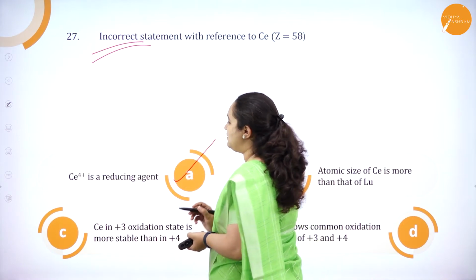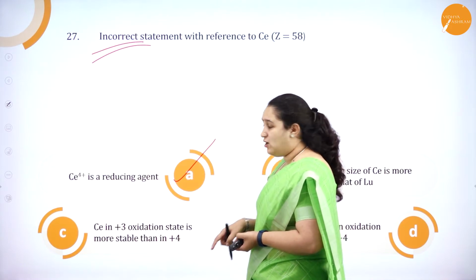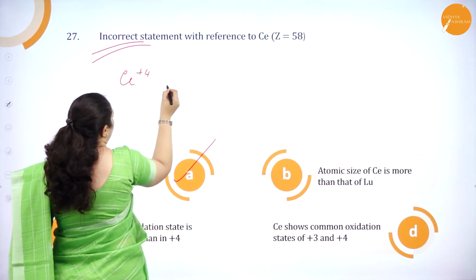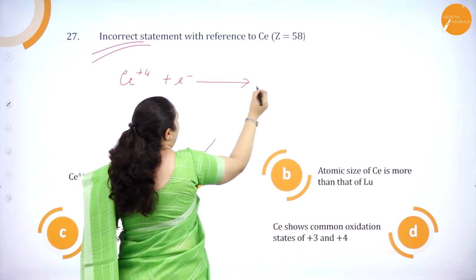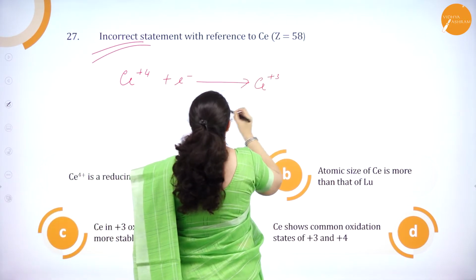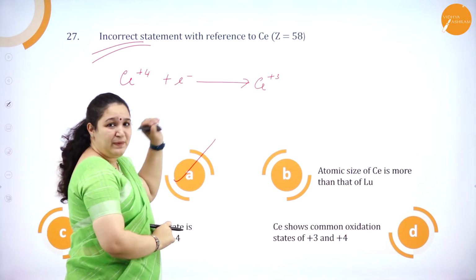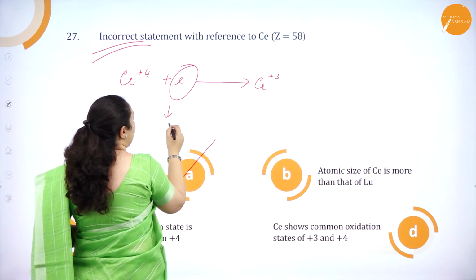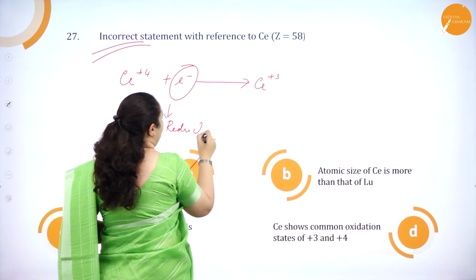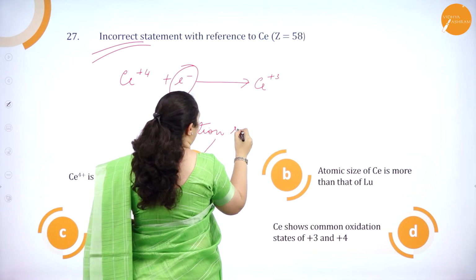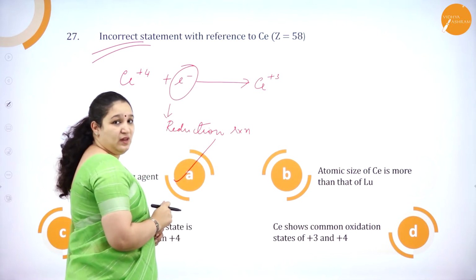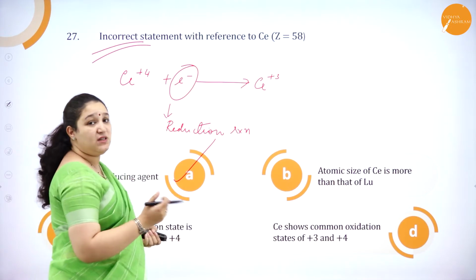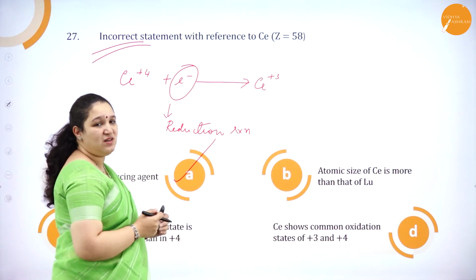Option A is the one which is incorrect. Of course, cerium, if I write here Ce plus 4, will accept an electron and come to Ce plus 3 state. Here cerium plus 4 is accepting an electron. That means which type of reaction is happening? Accepting an electron is a reduction reaction. Correct? Thus, it is a very good oxidizing agent. But what have they given? They have given it as a reducing agent. So obviously that is wrong.